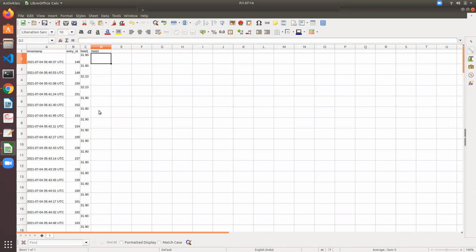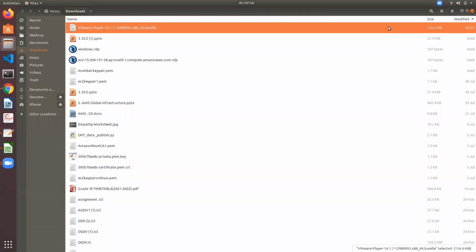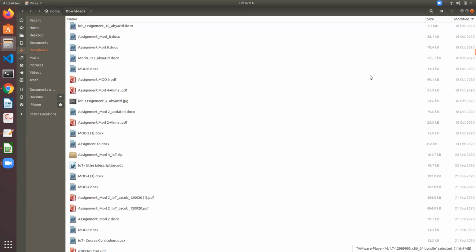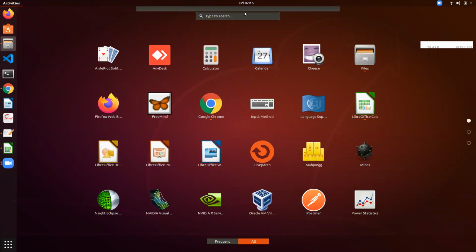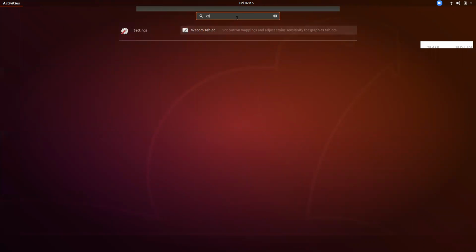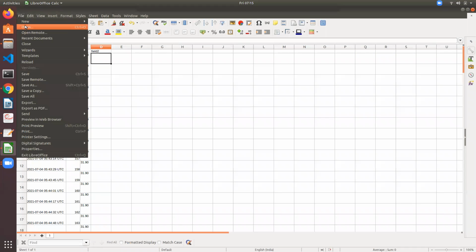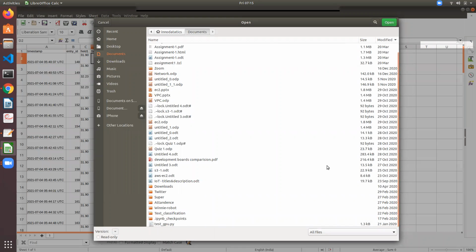So let us enter some random numbers, or let me check, do I have any .csv files here? So let us use this one only. We don't have.